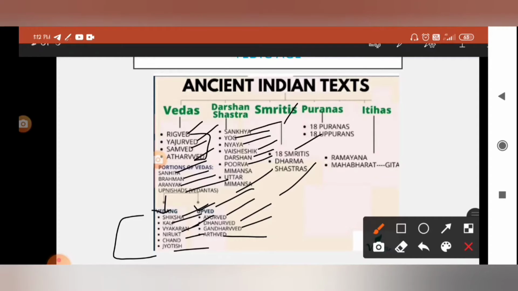Puranas are also 18 Puranas and 18 Upapuranas, where Upapuranas means simplifications of Puranas. Itihasas are known as the Ramayana and Mahabharata, as well as the Bhagavad Gita. So this is about the textual evidence and how it was classified, in brief. In detail, I'll explain in further slides.